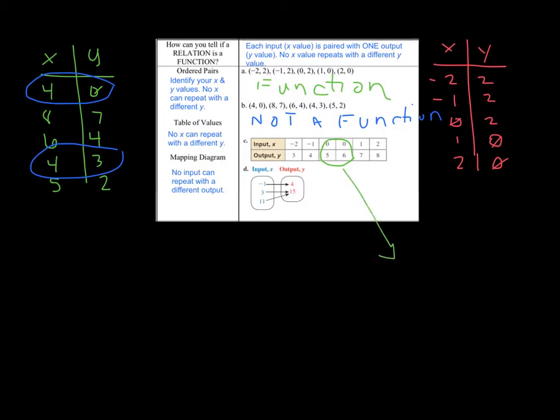So because of that, this would not be a function. No x values can repeat with two different y values. Okay, so that is not a function.